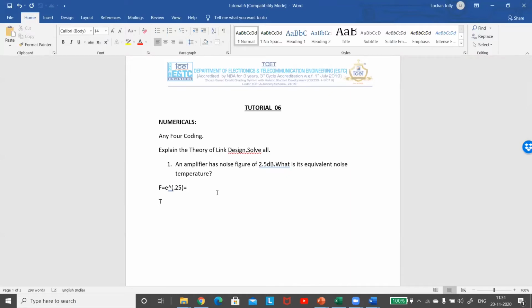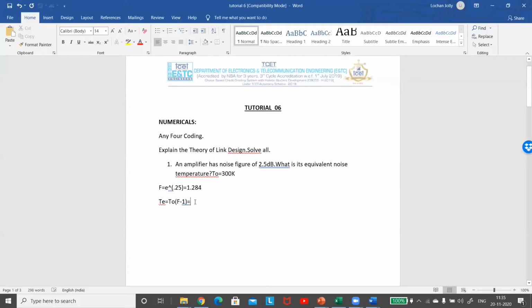Then equivalent temperature is equal to T naught into F minus 1. I hope you remember this. Quickly solve this. T naught is taken to be 300, 10 to the power of 0.25. You understood? I am converting this dBs to a normal scale. 1.284, right?